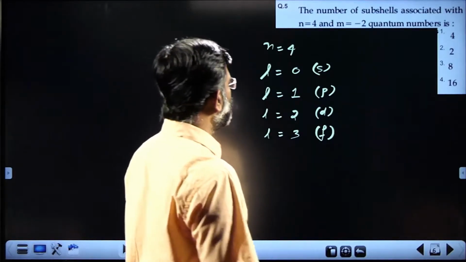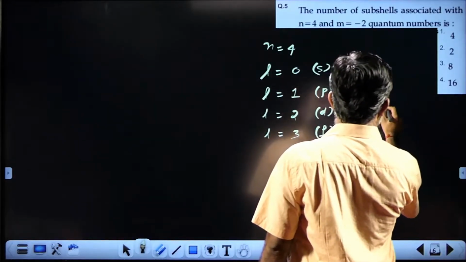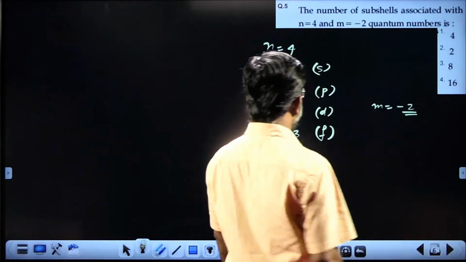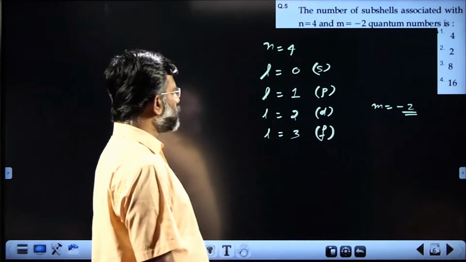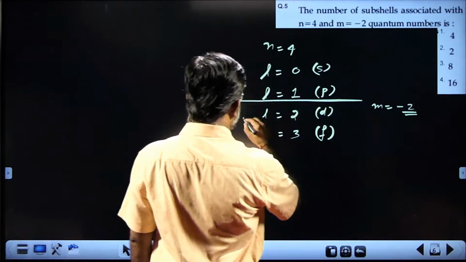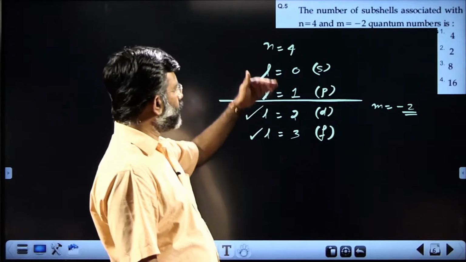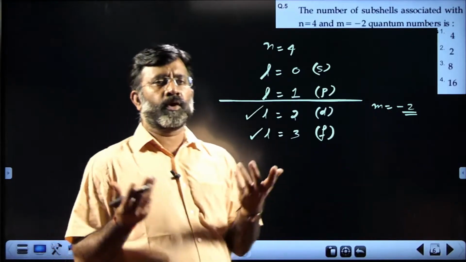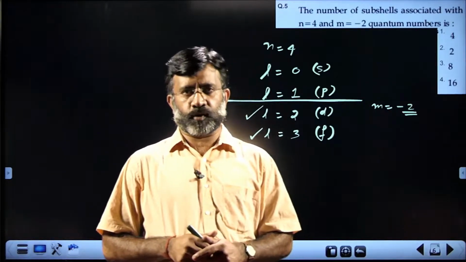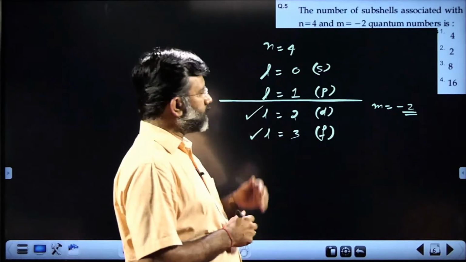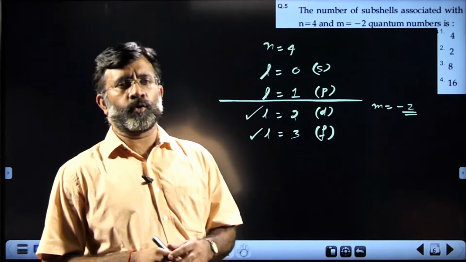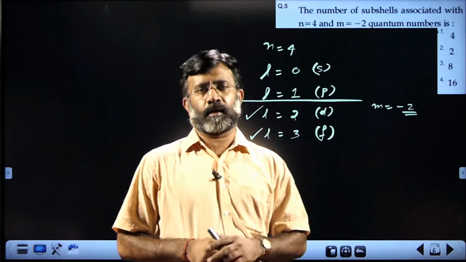But there is one more point: m should be minus 2. M equal to minus 2 is possible only in these 2 cases. In the first 2 cases, l equal to 0, there is no possibility of m equal to minus 2. In the second case, l equal to 1, the m values are minus 1, 0, plus 1.